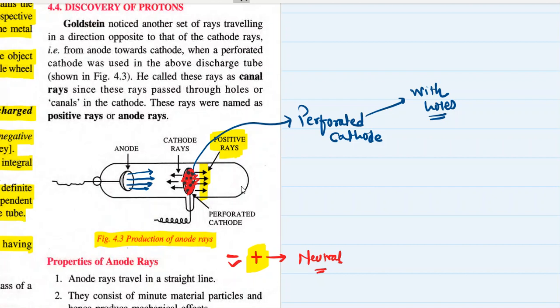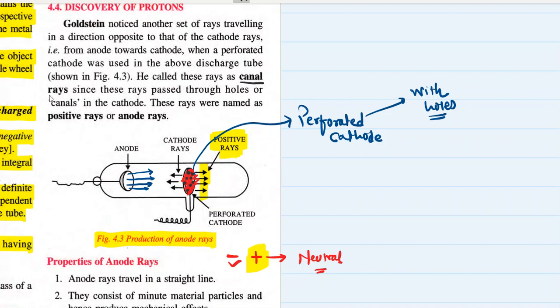They just zoom through the cathode, in which there are holes, and they emerge out of the other side of the cathode, that is, behind the cathode. So Goldstein observed some rays getting produced behind the cathode. Now cathode rays are always produced in the direction of the anode. They never go in the backside. So which are these rays? These rays are known as canal rays or anode rays.